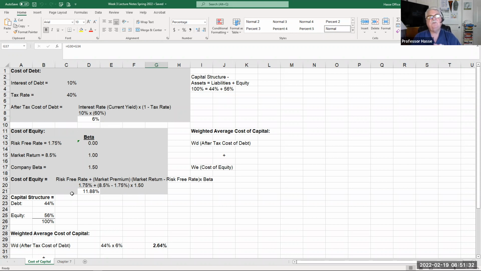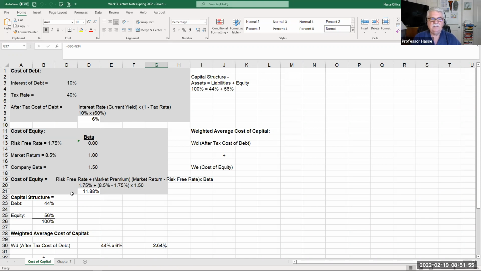That's the expected return that investors expect to get in the future by taking the risk of investing in equity in the business. Now, the cost of debt is pretty simple. The cost of debt is the average interest rate on the long-term debt of the company, not accounts payable or accruals, but long-term debt.